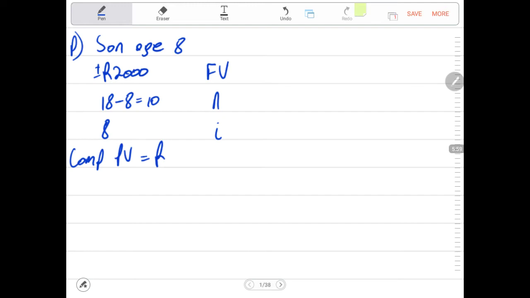Then we say plus minus 2,000 rands is the future value. We say 18 minus 8, that will be our n. Then 8 is our interest. Then we compute our present value. So the amount that must be invested presently for the son who has the age of 8 is 926 rand 39 cents. So this is what must be invested presently for the son who has the age of 8.